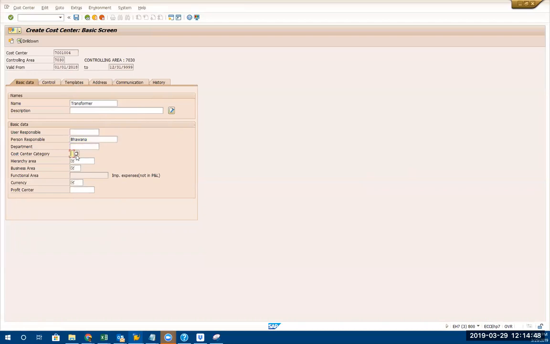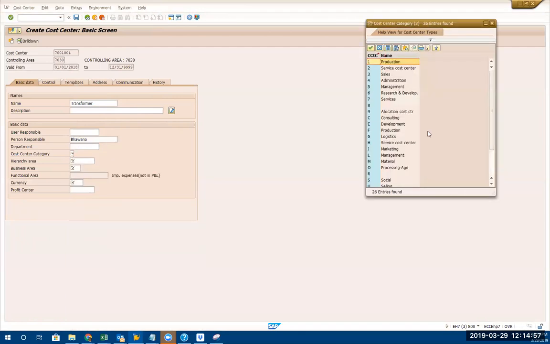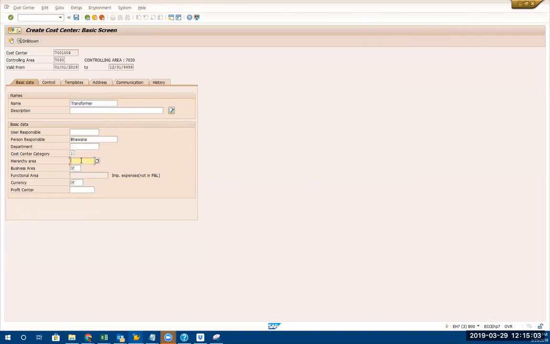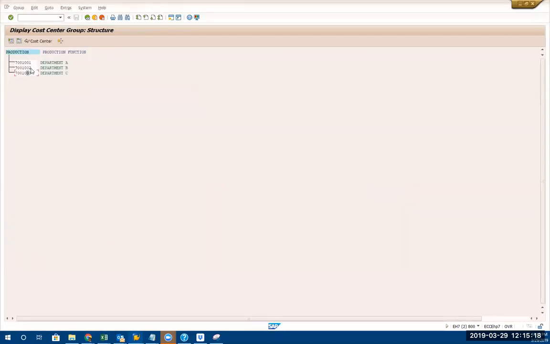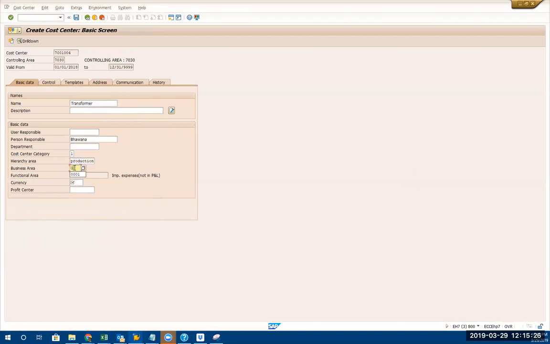Now the cost center category is important. Here you mention what type of cost center this is. Is it production? Okay, it's consulting, development, whatever. Okay, never production cost center. And hierarchy here. This is where you put the production here. Correct. Now if I create this 700,104, it will go underneath, because I'm creating a cost center under this production group. Okay, business area. Let's put 001 for now. Currency, put US dollar for now.